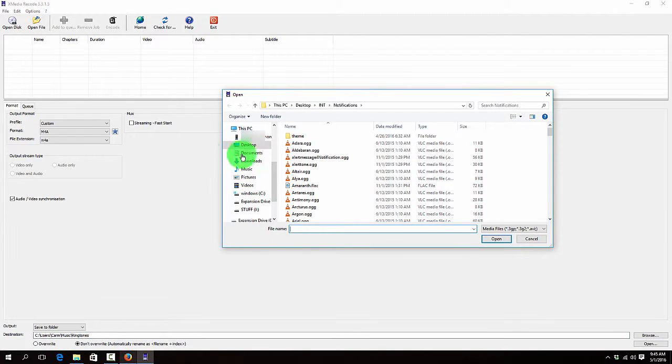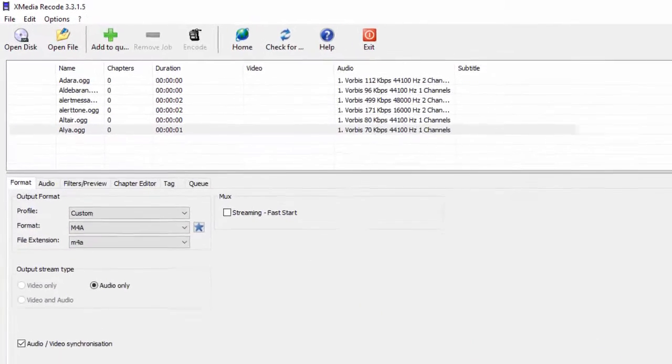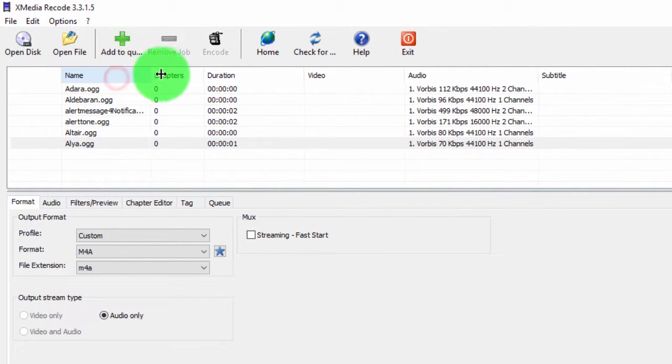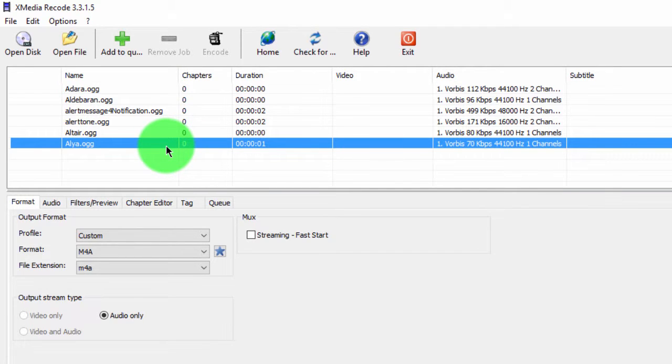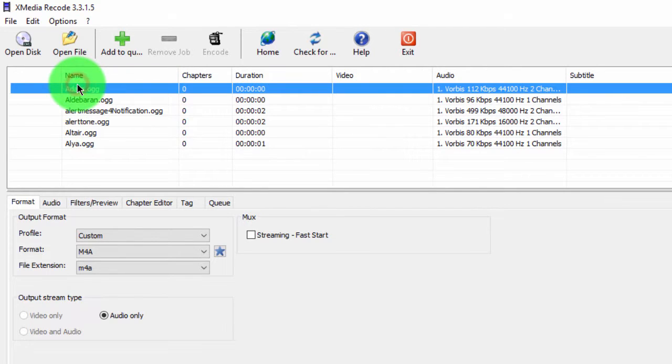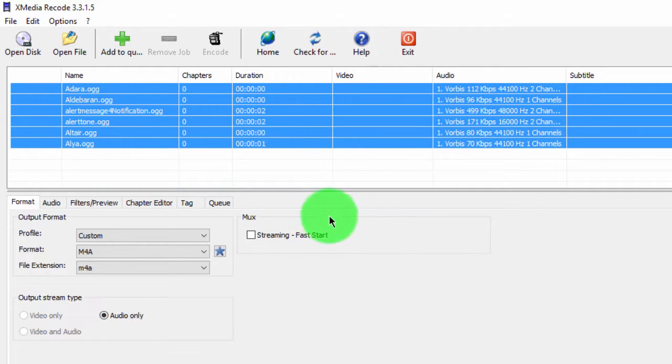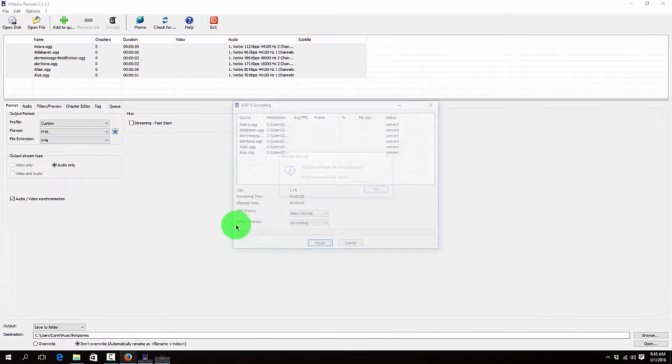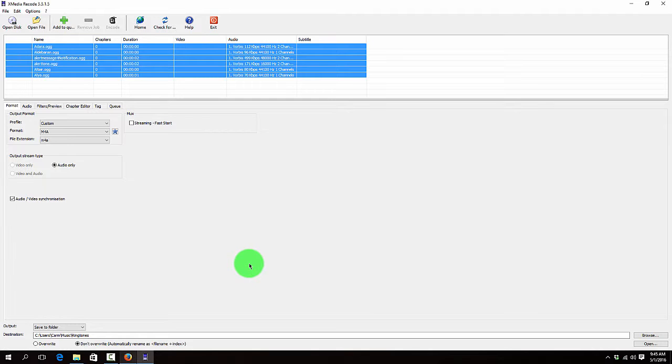Now go ahead and choose the files. In this case, they are OGG files, which are open source Vorbis audio files. I'm going to select 1, 2, 3, 4, 5, 6 of them. I'm going to hit open, and it's going to put them in this list. Then I'm going to add them to the queue. Click on a file, hold your shift key down, select the last file. It selects them all for you. Hit add to queue. Press the encode button. You're done, literally.